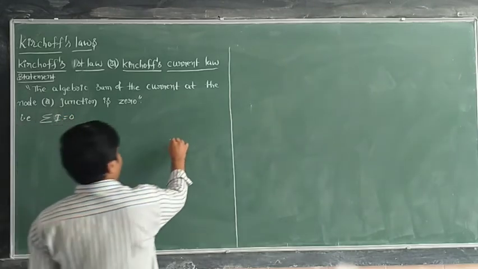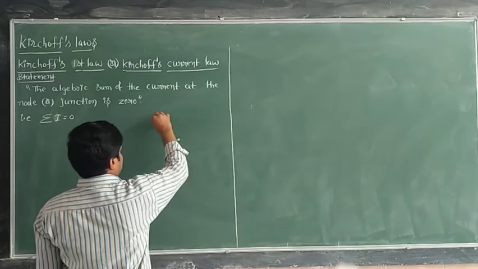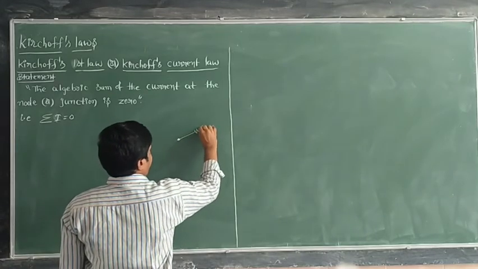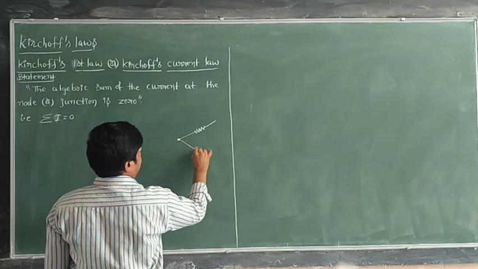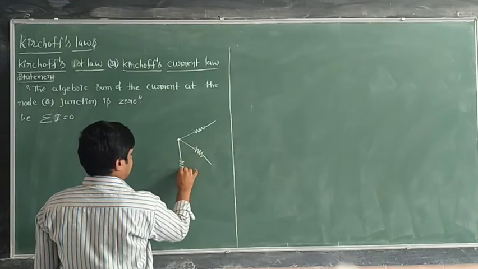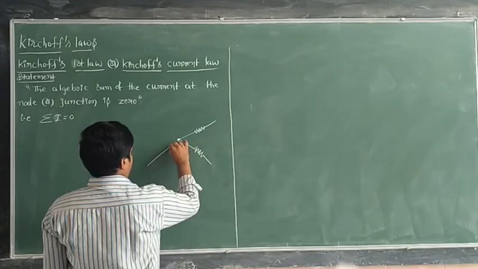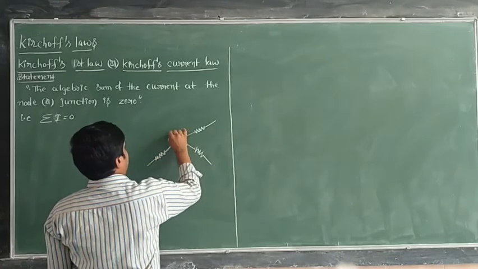For example, here is a branch of current, here another branch, another branch, and here also one branch.